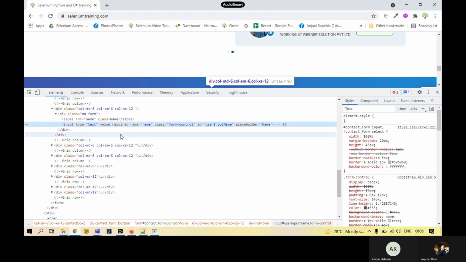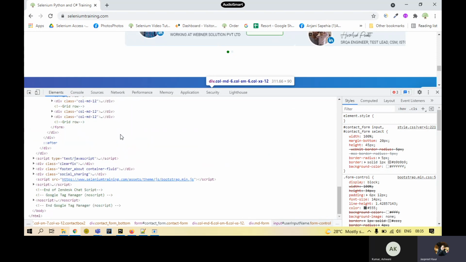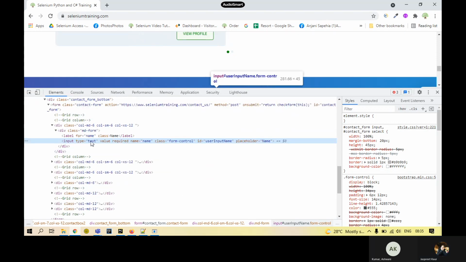Then the type. You can see the parameter itself, type. What kind of element is this? This is a text element. We are supposed to enter text in this particular element. So we can say that for a text box, the type is text. Then after that, over here, we have a mandatory attribute.